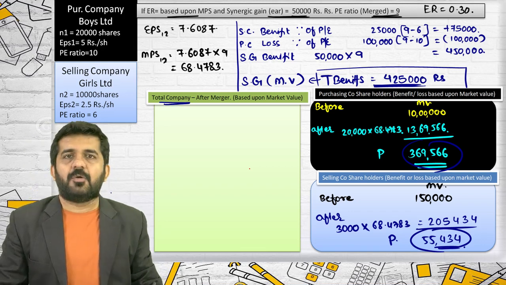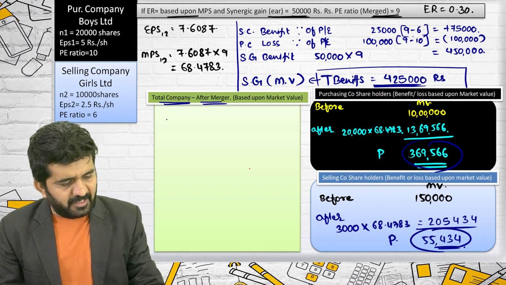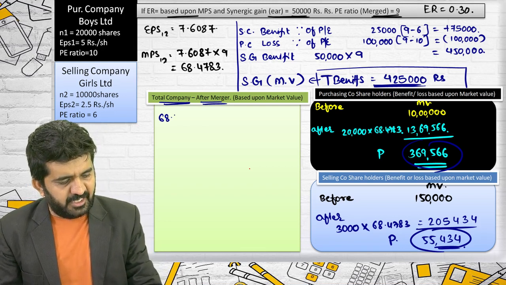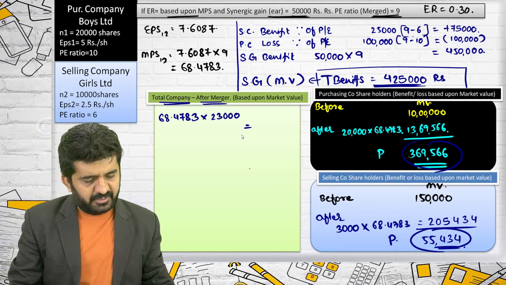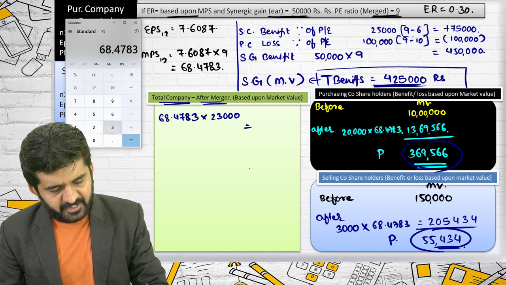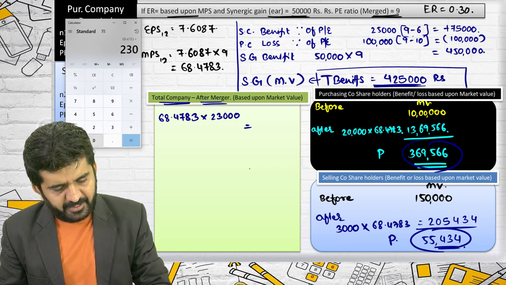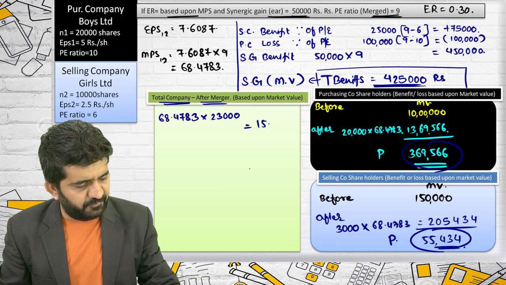The total value of the company after merger will be, what is the market price after merger, 68.4783 multiplied by the total number, 23,000. 68.4783 multiplied by 23,000 is 15,75,000.